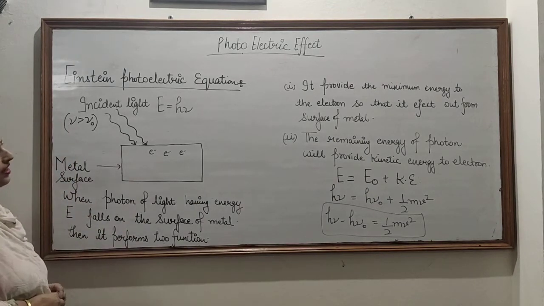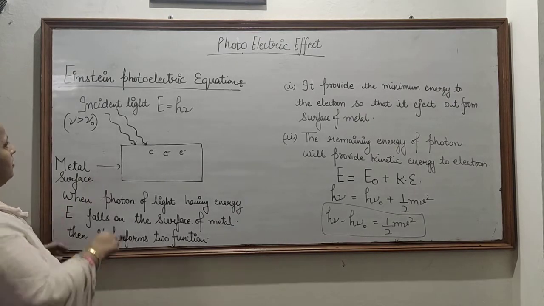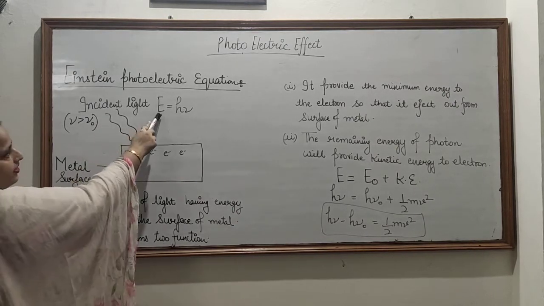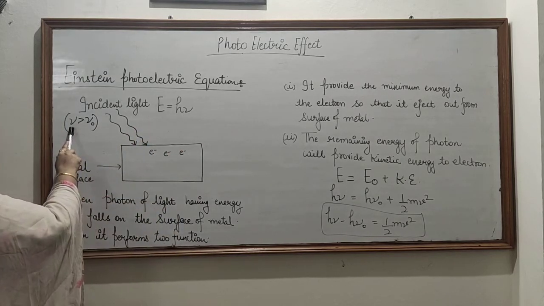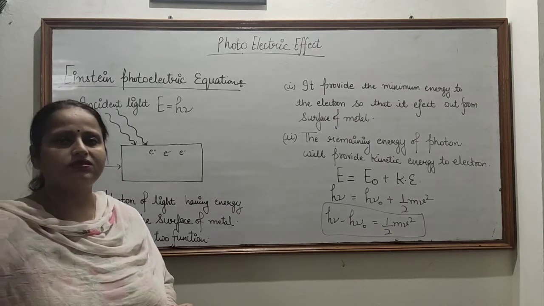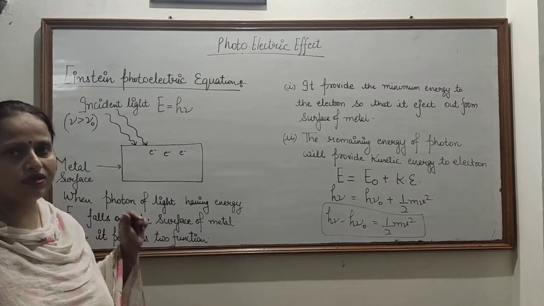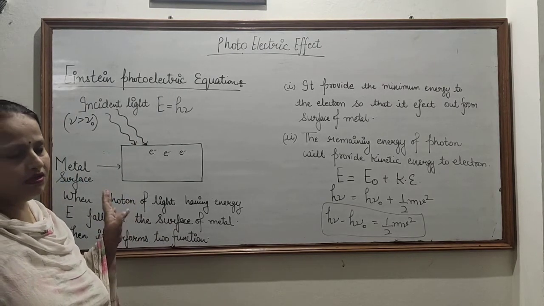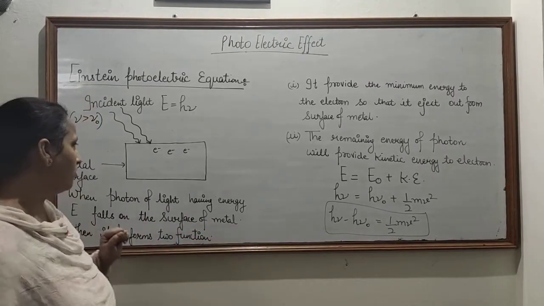Now we have the Einstein photoelectric equation. This is our metal surface. This is incident light having energy E equals h nu. The main basic condition of photoelectric effect is nu greater than nu naught, that is, the light having frequency nu should be greater than the threshold frequency nu naught.